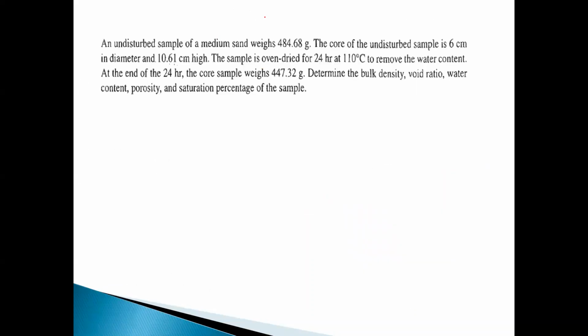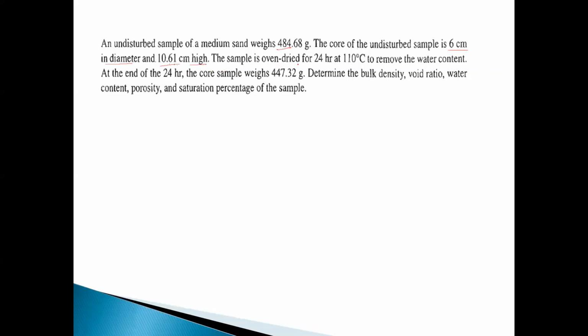And these are some questions related to porosity. An undisturbed sample of medium sand weighs 484.68 grams. The core of the undisturbed sample is 6 centimeters in diameter and 10.61 centimeters in height.